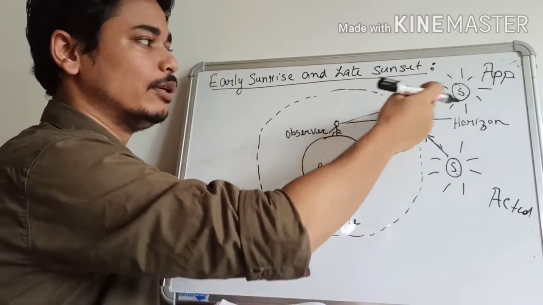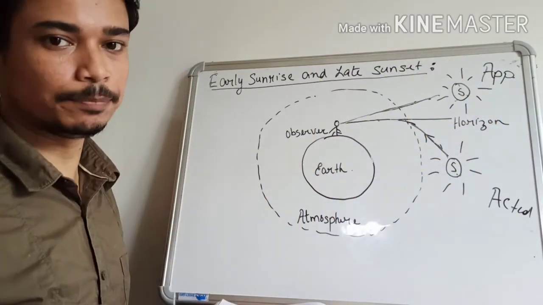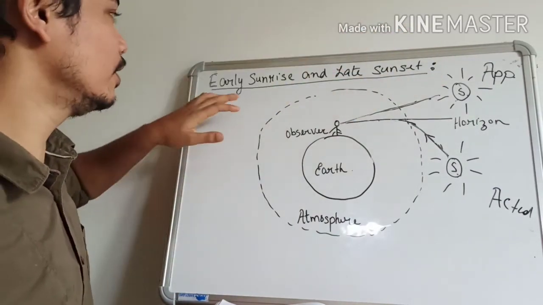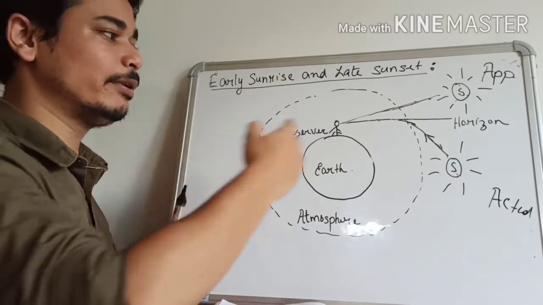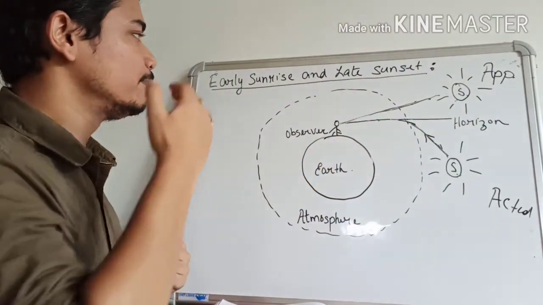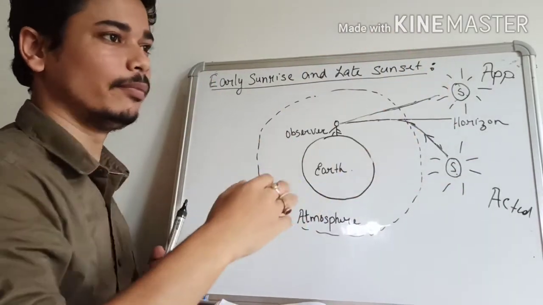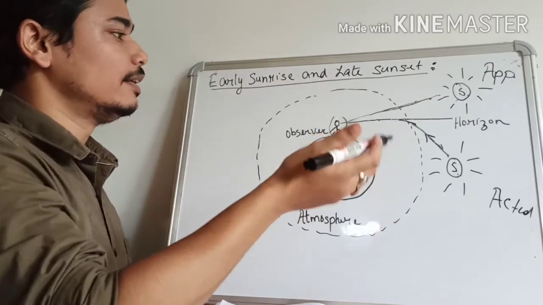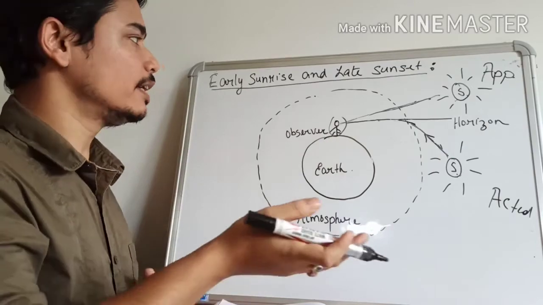So this is called early sunrise. That means even before the sun actually rises, the person is able to see the sun. Means to the person, the sunrise occurs a bit earlier.